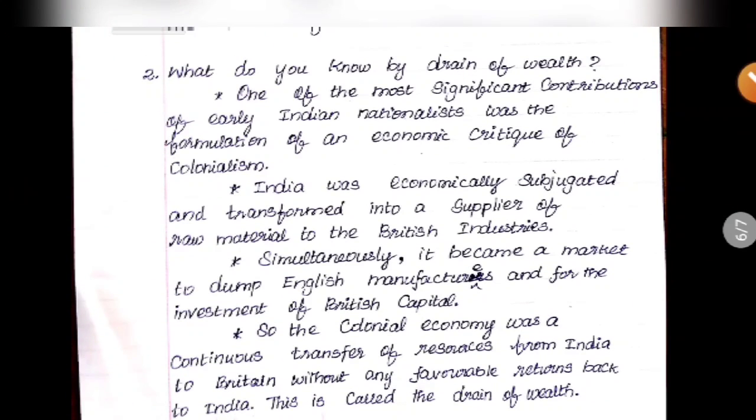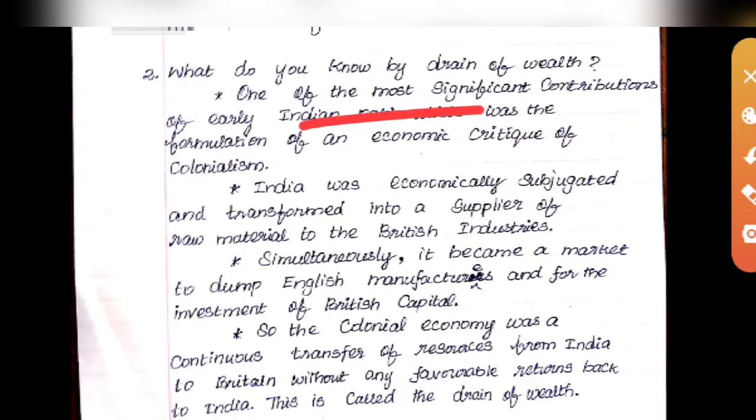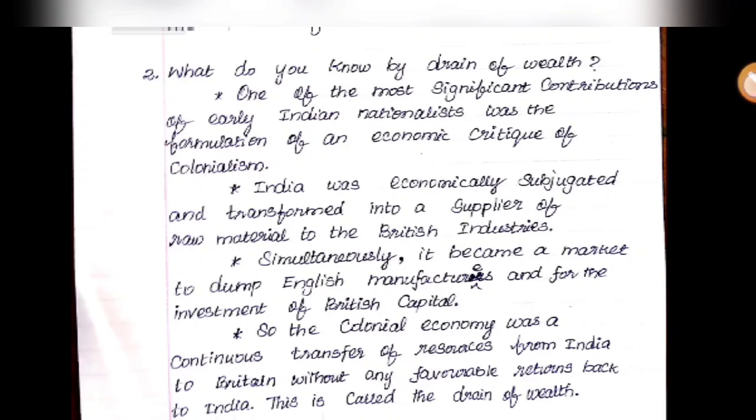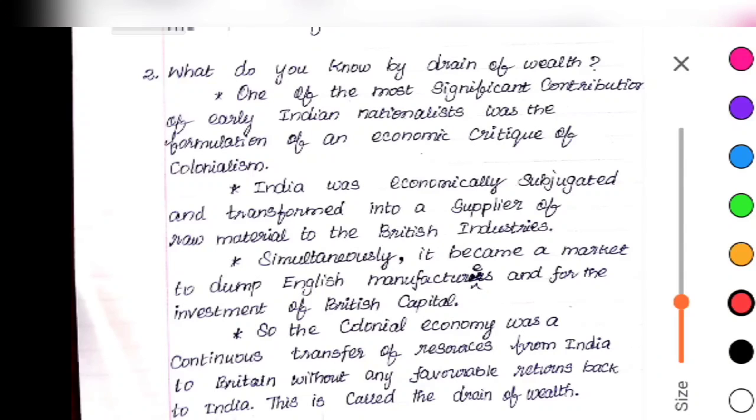Okay, the next doubt you asked about is drain of wealth. What is the theme of this question? One of the most significant contributions of the early Indian nationalists.